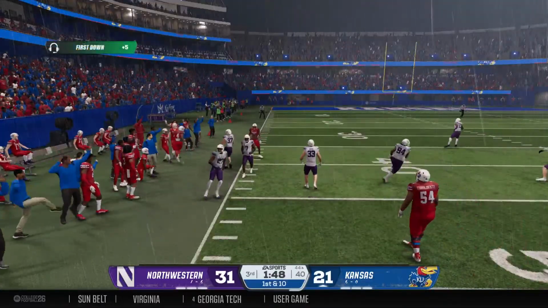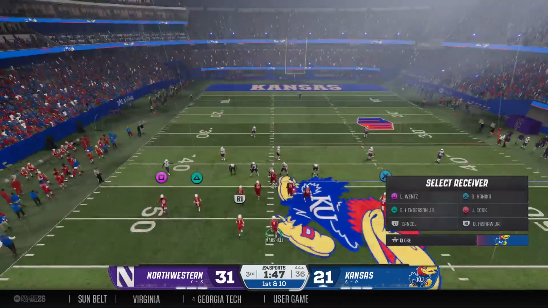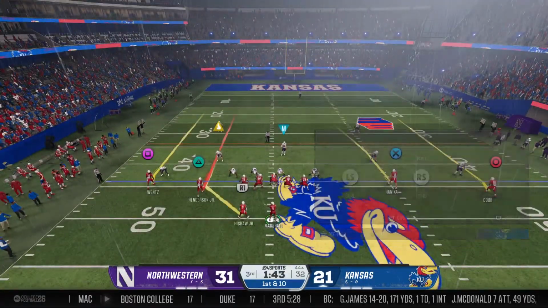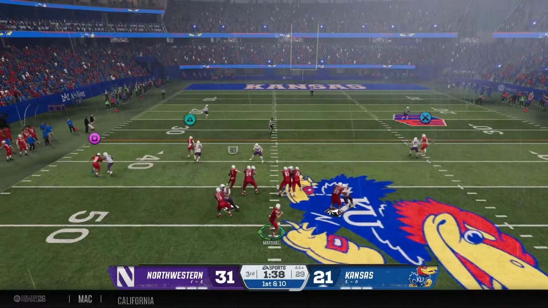Lots of running room. A big play. Gets it into plus territory, and they'll mark him out of bounds at the 44. And the Jayhawks have it with a 1st and 10. Quarterback making checks. Back to pass, it's Marshall.